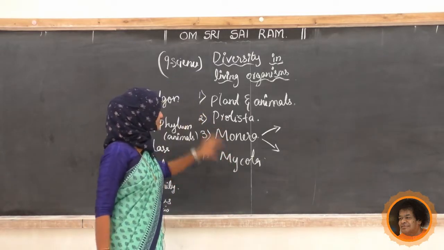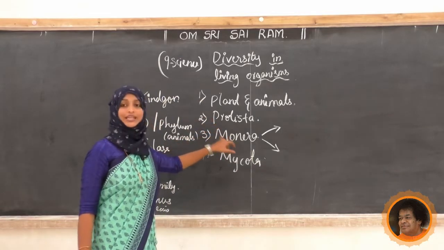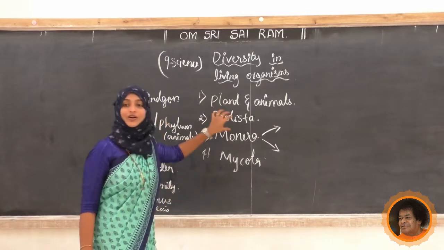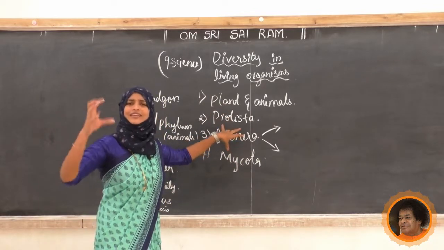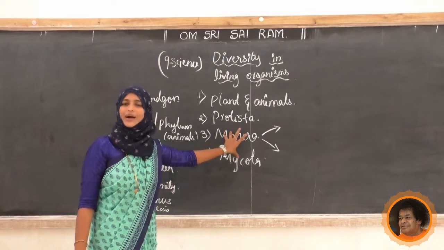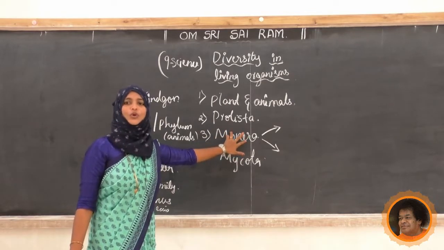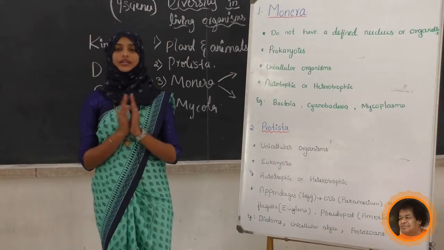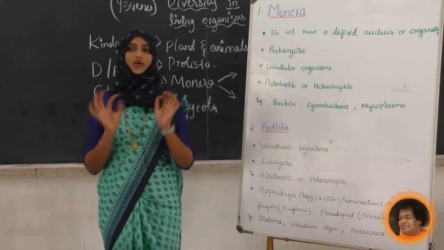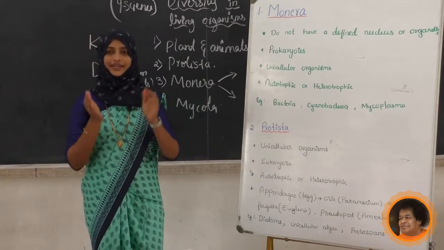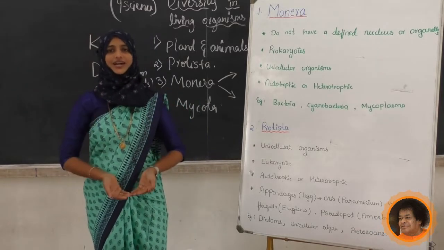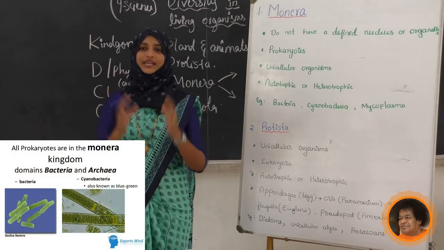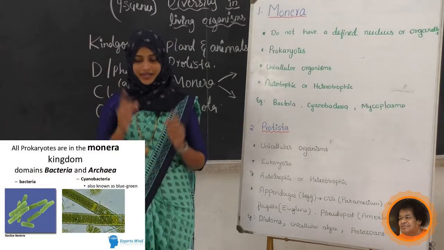What is the kingdom first? The first kingdom we are going to study is the Monera kingdom. We are not going to study in this order, because Monera are the very lower organisms like bacteria. So we'll come to know why we are studying Monera first. Students, we'll start with kingdom Monera first. Yes, we know that kingdom Monera is the very first organism that arose on our earth. That is the first kingdom, Monera.